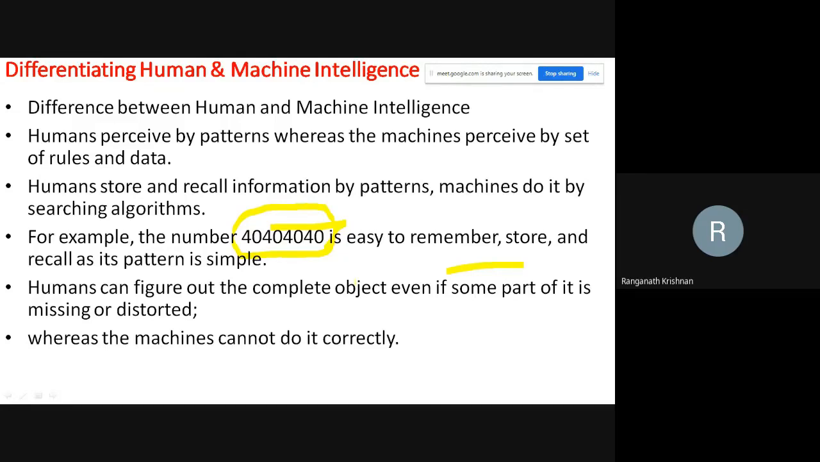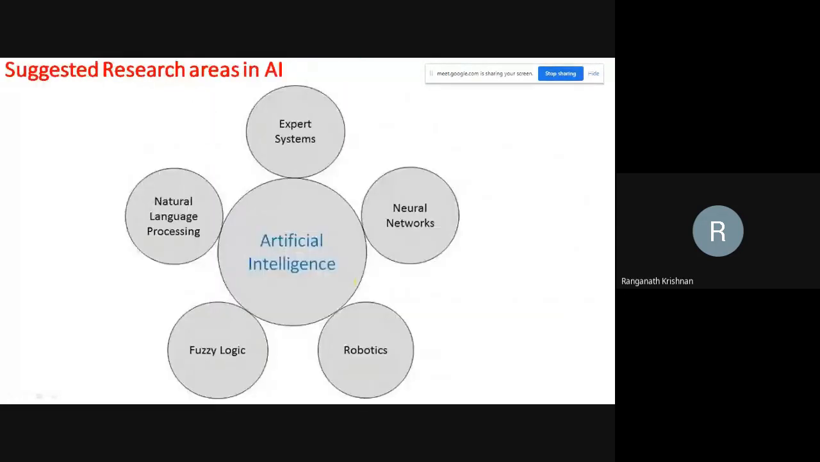And humans can figure out complete objects, even if some parts are missing. If I show you a bike without 2 wheels, you will definitely be able to identify that it is a bike missing 2 wheels. But machines cannot do it correctly. But it is getting into a better position now. It's all about training. Ladies and gentlemen, it's all about machine learning, deep learning. The more and more you train the machine, it will do stuff.